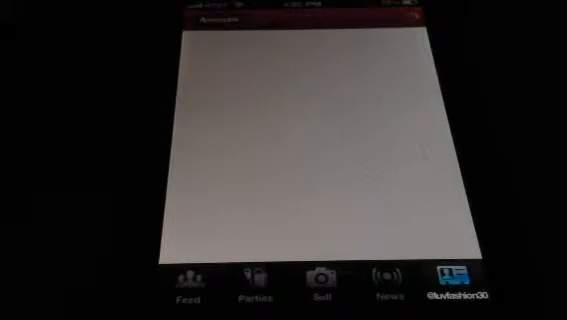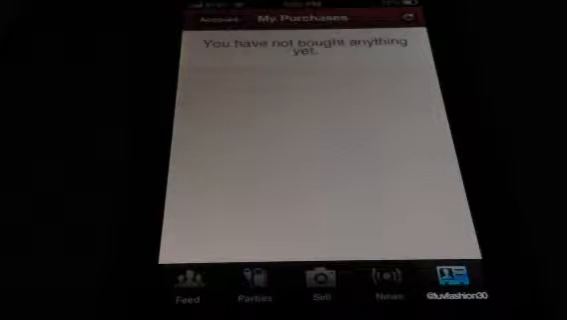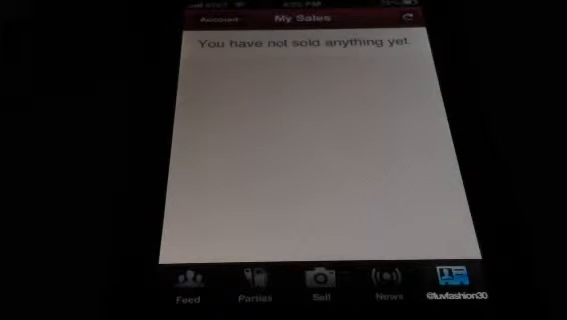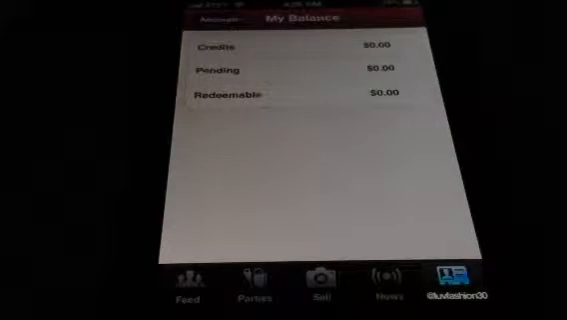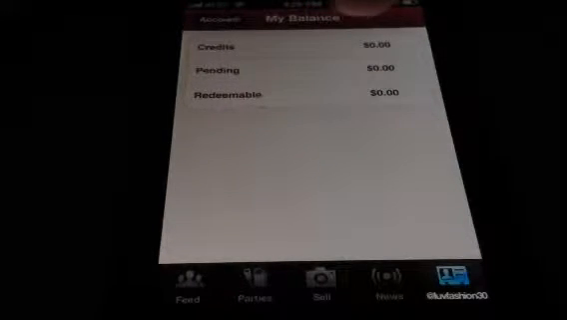Then you have my purchases. I don't buy anything, but if I had purchased a few, it would all show up here. And then my sales. If I had sold anything, it would all show up here. And then my balance. It'll tell you credits, which is sign up credits.